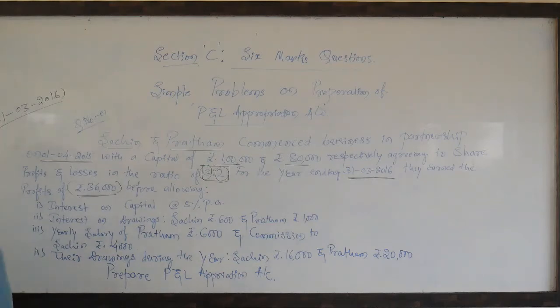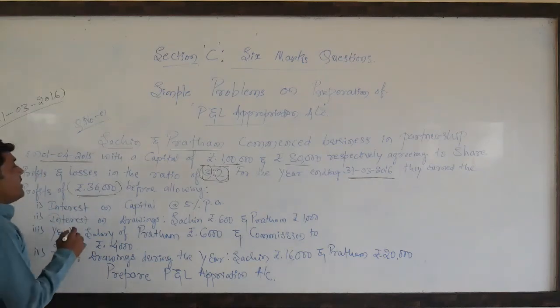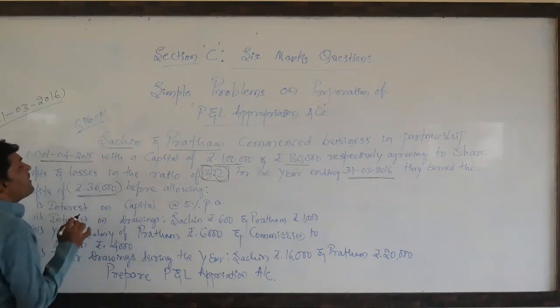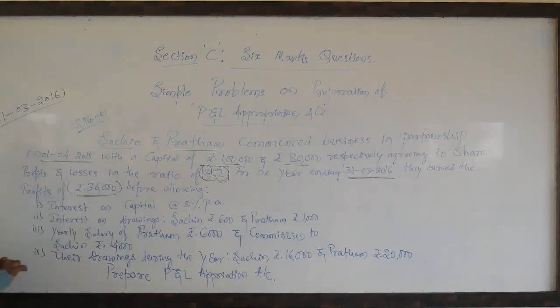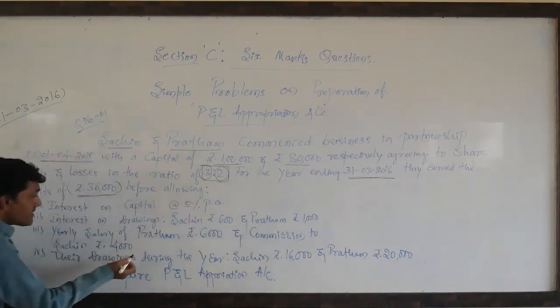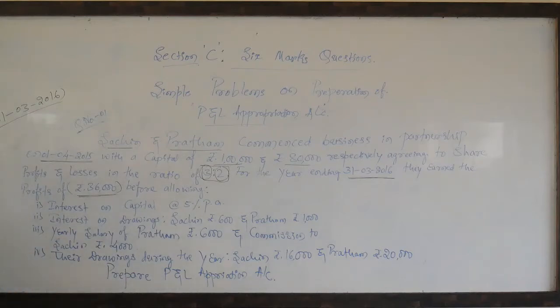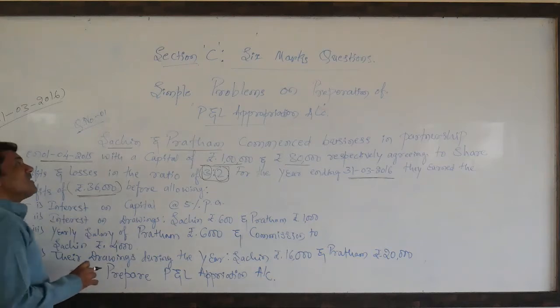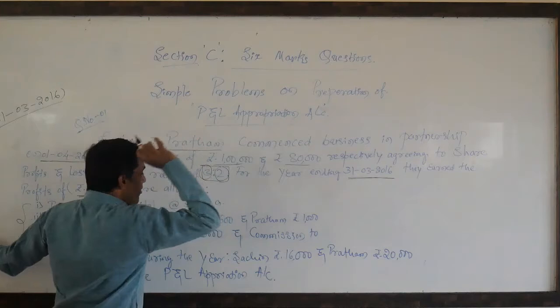With the help of the profit and loss account we can ascertain net profit or net loss, but here in this problem they have provided the net profit of rupees 36,000 before allowing the following adjustments. Now we need to make the adjustments to this net profit to get the adjusted profit, which is the appropriated profit.